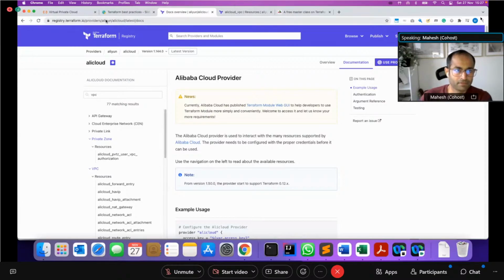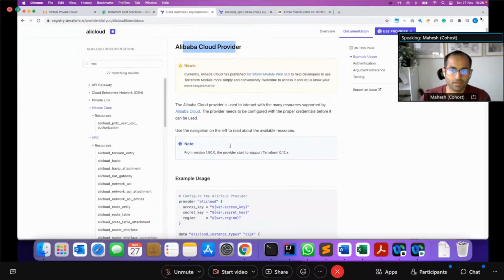So before you start, I would say the main thing to do is always run through the documentation. As a cloud and DevOps person, the first thing is to understand what the manual says about the cloud provider. In this case, I did a Google search, or you can search the Terraform registry as well, and just find the provider. So in this case, Alibaba's cloud provider. This is the official provider that is available on Terraform.